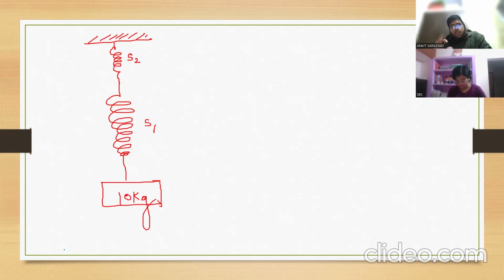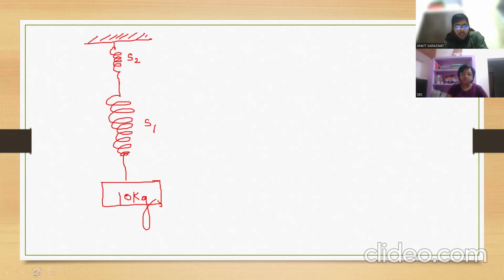Springs are connected end to end. Like resistors: in case of series and parallel you have learned that resistors are connected end to end, so we say series combination. Similarly here. Now what is the reading of S1 and S2? Simple, reading means simply spring force divided by G.